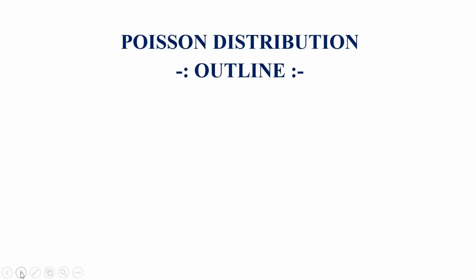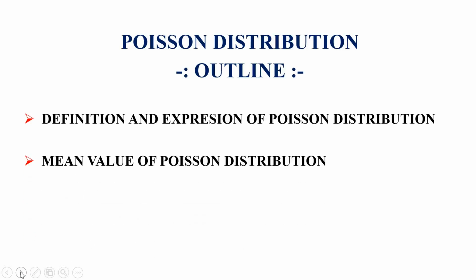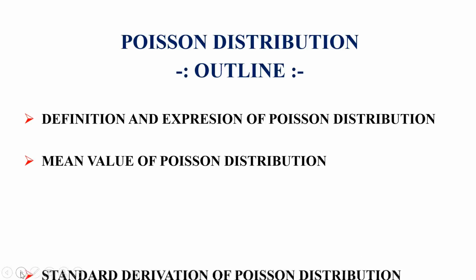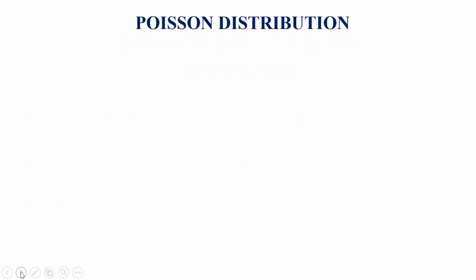In this topic, I have covered the definition and expression of Poisson distribution. Another topic covered is the mean value of the Poisson distribution and the standard deviation of the Poisson distribution. I will first start with the Poisson distribution.